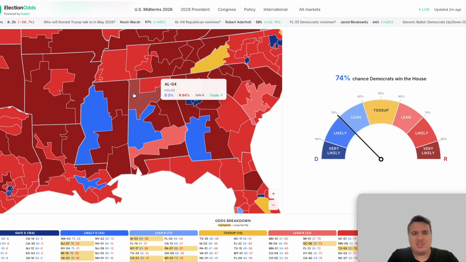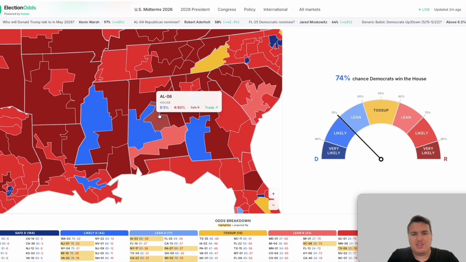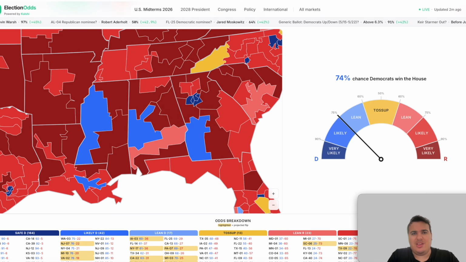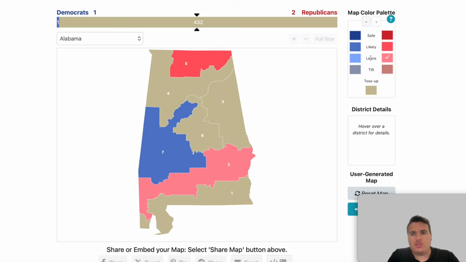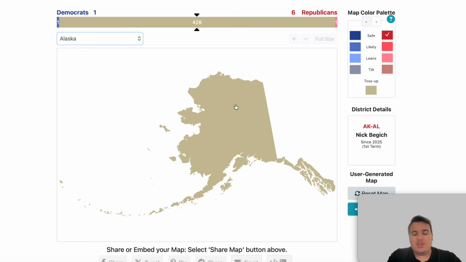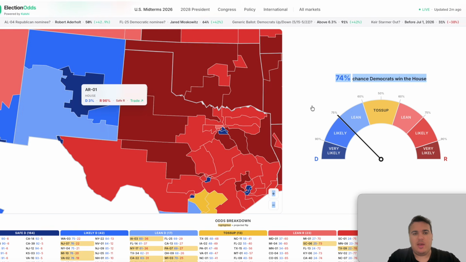The rest of these districts, the 4th is safe red, the 6th is safe red, the 3rd is safe red, and the 1st is listed as safe for the Republicans. So we're going to start out and put these in their respective categories here. So with that, the Alabama congressional map is in the books. It has Republicans across the country now at 6. Democrats are at 1. The state of Alaska, only one district for Nick Begich, the Republican representative at large.